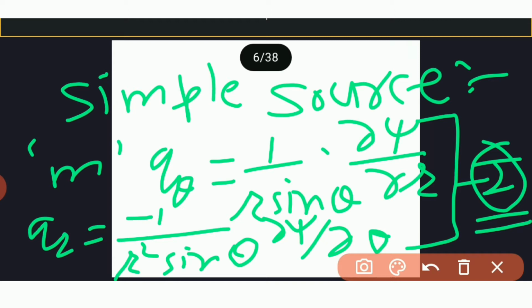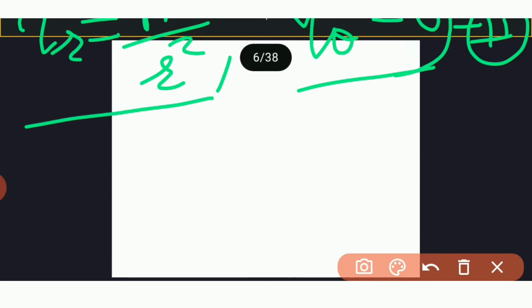Now for spherical polar coordinate, we have qr is equal to m upon r square, and q theta is 0. Suppose this is second. q theta is 0 and qr is m upon r square.